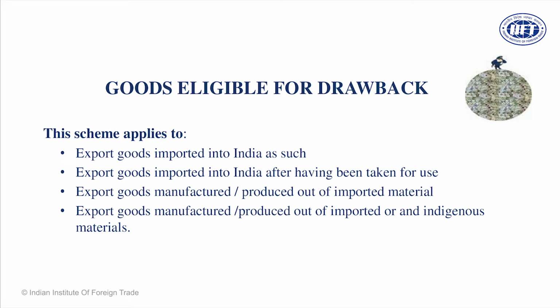It should not be capital goods. It must be a product which is used in an exportable product. And even if it is used, he will be entitled to drawback. So under Section 74, there are two types of drawback: drawback on the goods which are imported into India and re-exported out of India. There are terms and there are specific conditions which are imposed by the Department of Customs, which we will discuss.